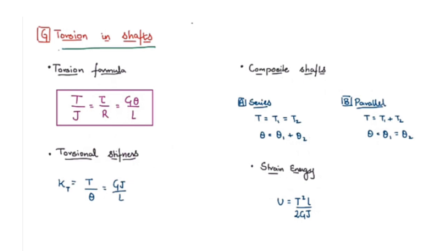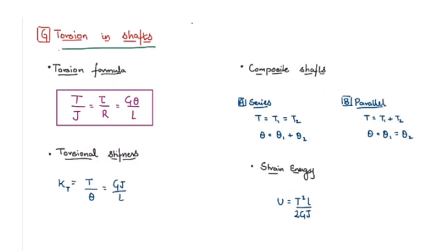We have to remember some points for solving questions, like for shafts in series and shafts in parallel. If the shafts are in series, then T equals T1 equals T2, and theta equals theta 1 plus theta 2. If the shafts are in parallel, the torque will be T1 plus T2, and theta will be theta 1 equals theta 2, where theta is the angle of twist.